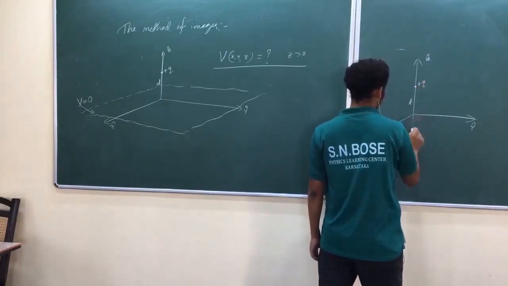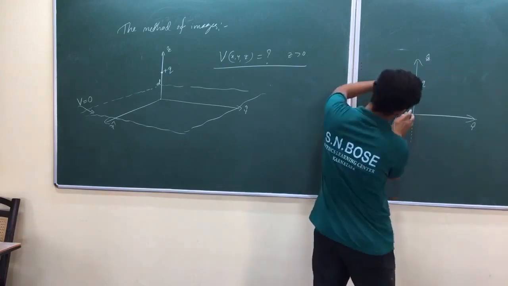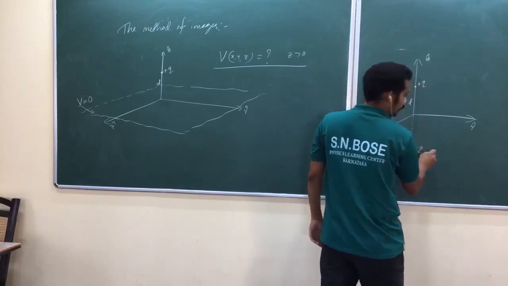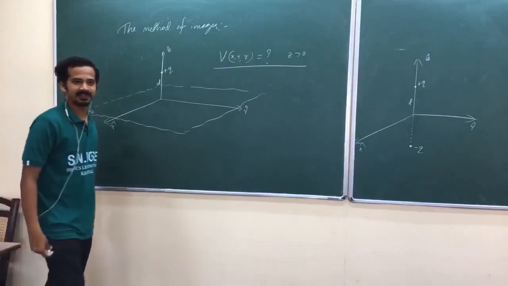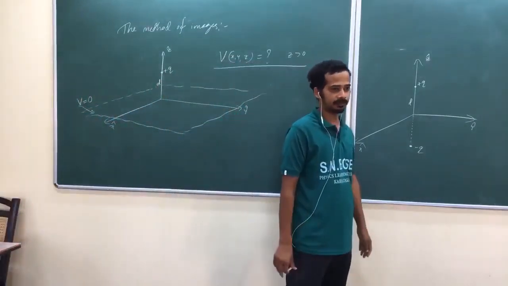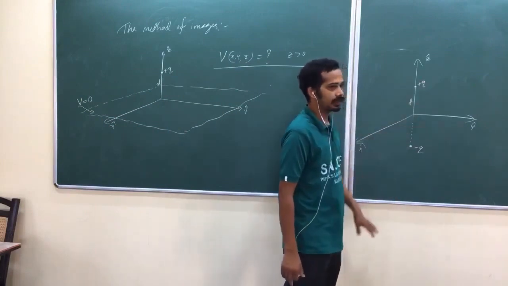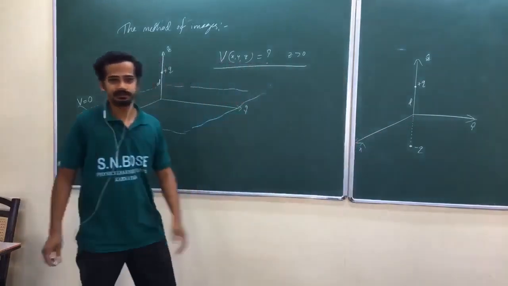Now what you do here is remove the plane, don't keep that, and place a minus Q charge below that one. Now this configuration will make the XY plane zero potential.